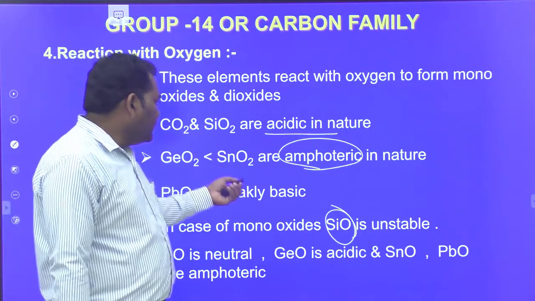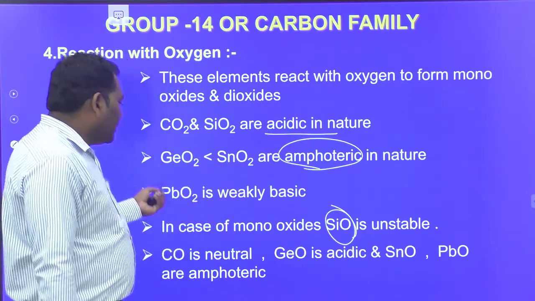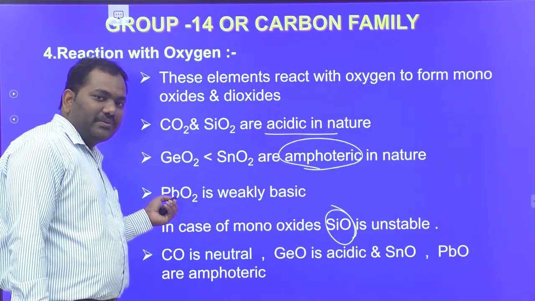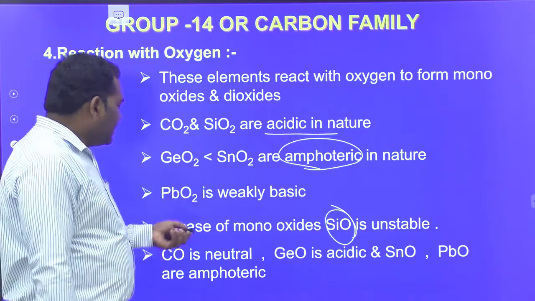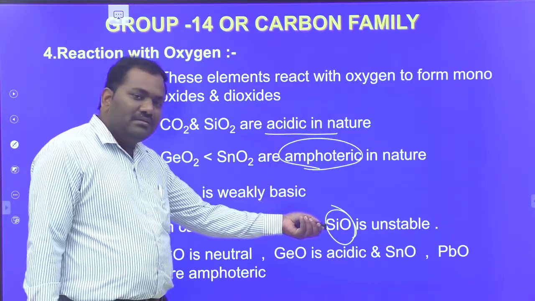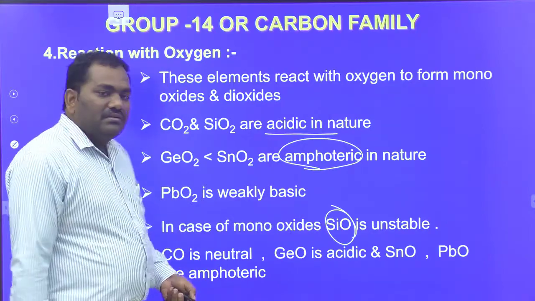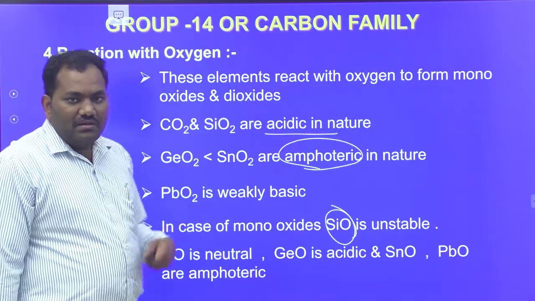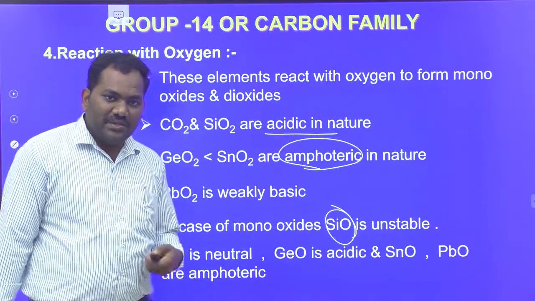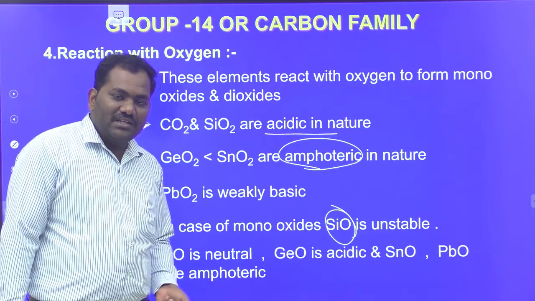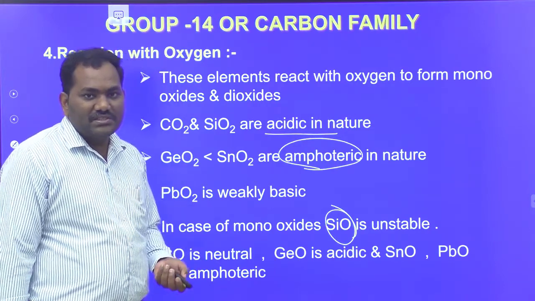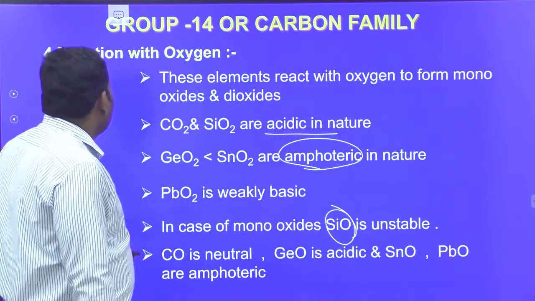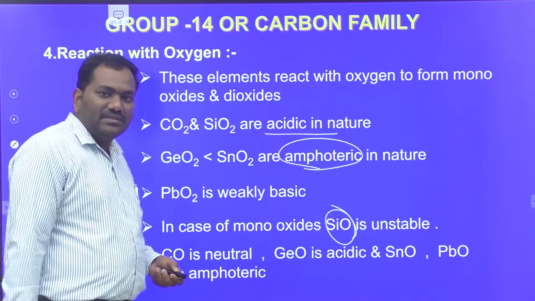Here, in case of PbO2, the dioxide is basic. Why? Because here the oxidation state is +4. But in case of PbO, it is amphoteric. Here the oxidation state is +2. So the acidic or basic nature depends upon metallic or non-metallic character as well as the oxidation state. Okay, this is about the reaction with oxygen.